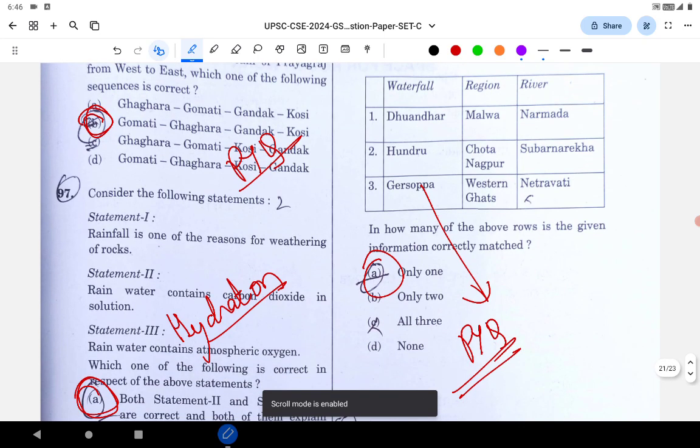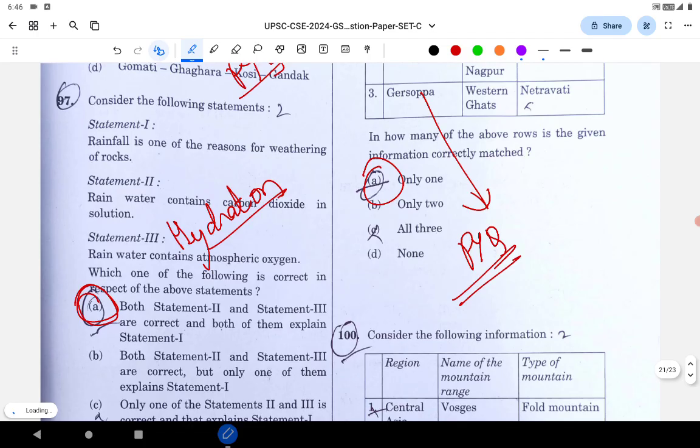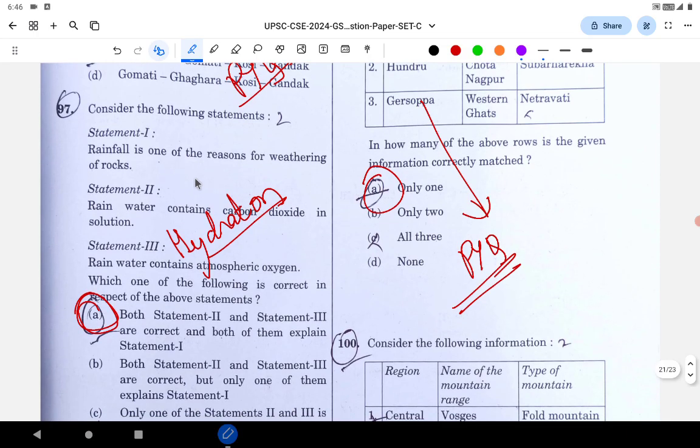So again, the next question is regarding weathering. Rainfall is one of the reasons for weathering of rocks, correct? Rain water contains carbon dioxide solutions, rainwater contains oxygen. See, in weathering there are many types: physical weathering and chemical weathering. There is a concept called hydration, where water is absorbed by the rocks, which leads to weathering. That concept is called hydration.